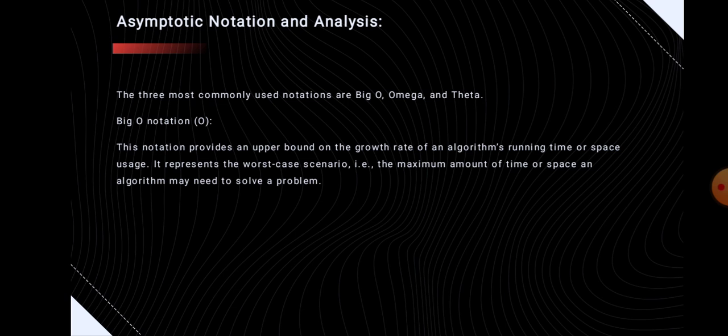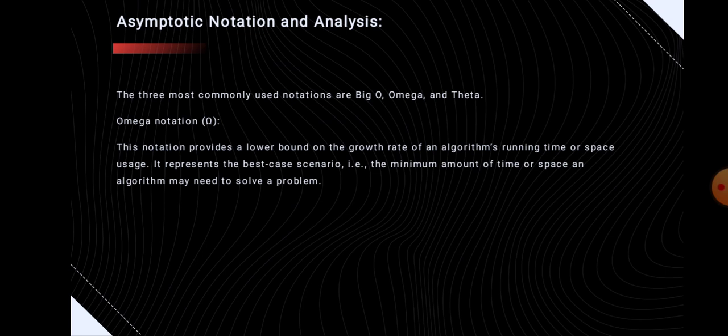Next is omega notation. The omega notation provides the lower bound on the growth rate of an algorithm's running time or space usage, and it represents the best case scenario. That means the minimum amount of time or space an algorithm may need to solve a problem. For example, if an algorithm's running time is omega of n, then it means that the running time of an algorithm increases linearly with the input size n or more.